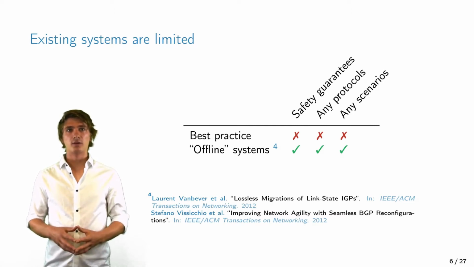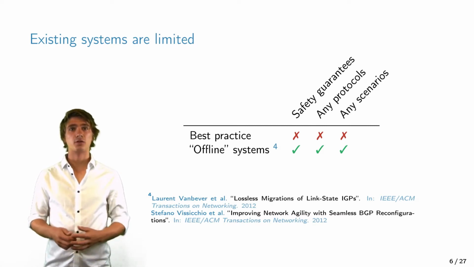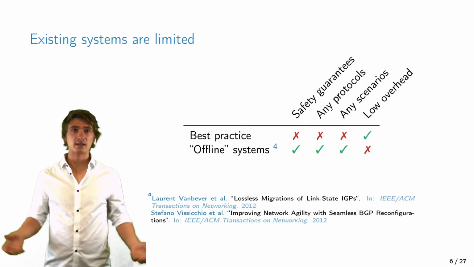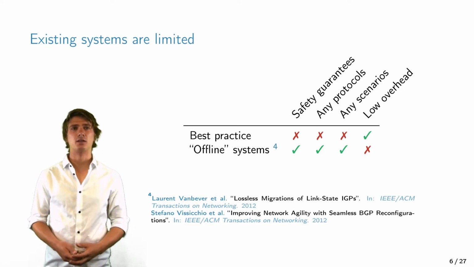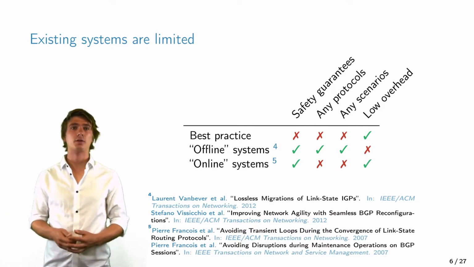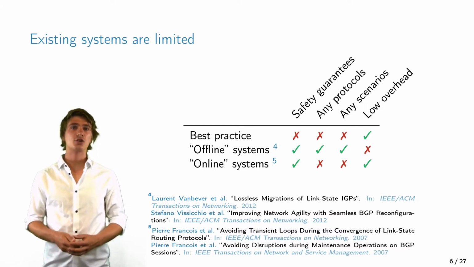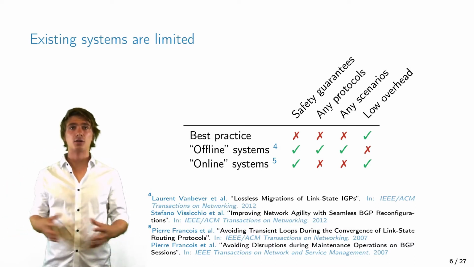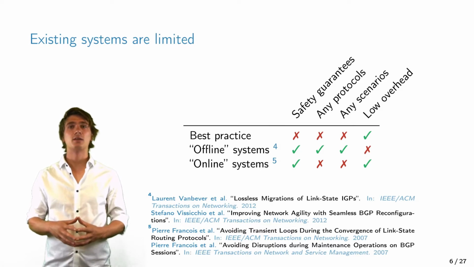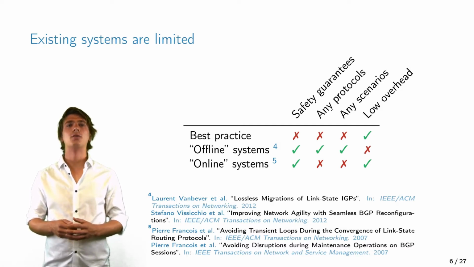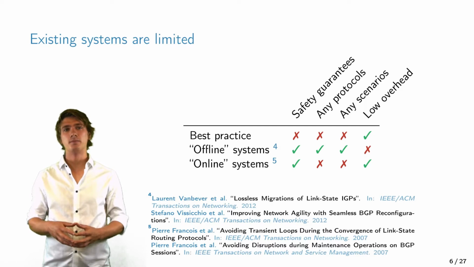While offline systems can guarantee safety for any protocols and migration scenarios, they introduce additional memory overhead as the control plane is essentially duplicated, which makes them less practical. On the other hand, online systems directly change the configuration of the live network. They synthesize multiple small changes to the configuration that can be applied to the network one by one. While not adding additional overhead, they only support a limited set of scenarios and protocols, mainly link state IGP. This makes them less practical, as most of today's networks are running a combination of BGP and IGP.